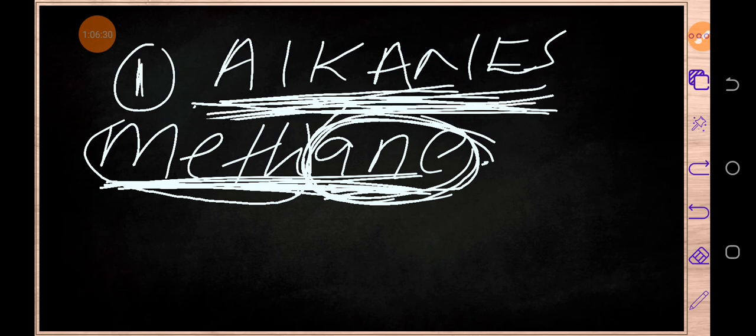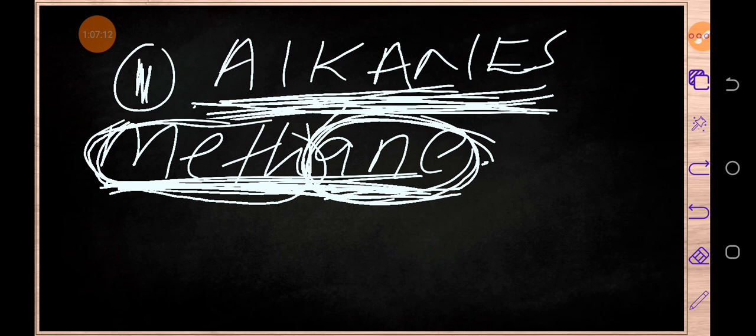So now we want to write the chemical formula of methane. How do we write it? The first thing, you need to consider the prefix. You know the number of carbon atoms you have. So here we've got only one, because meth means one. Then the second thing, you need now to write the chemical formula of that given member. How are you going to know whether the chemical formula I'm going to use is the one which the members of alkanes have, or the members of alkenes have, or the members of alcohols have?